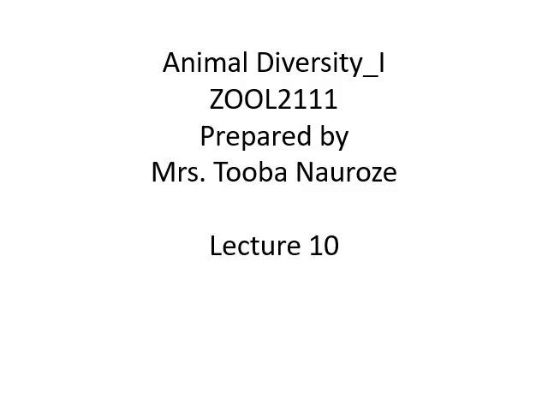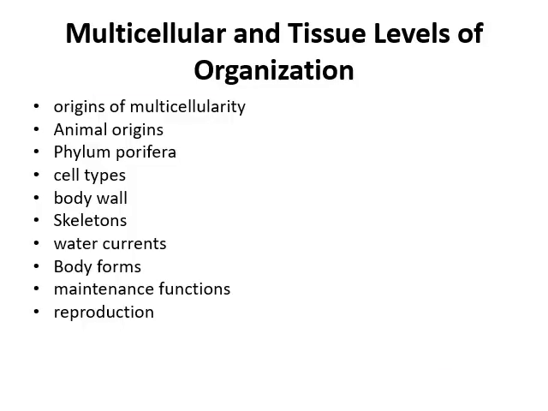Animal Diversity 1, Lecture 10. You will discuss in this chapter the origin of multicellularity, animal origins, phylum Porifera, cell types, body wall, skeleton, water currents, body forms, maintenance functions, and reproduction.